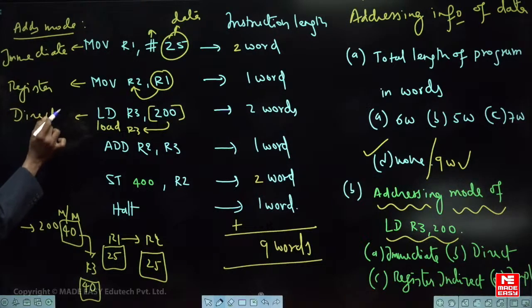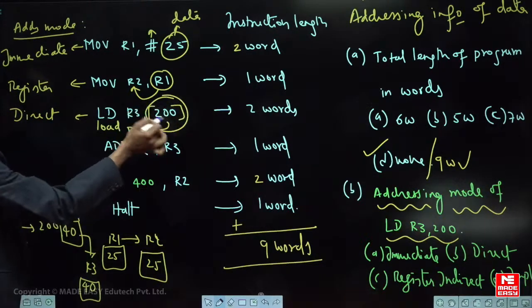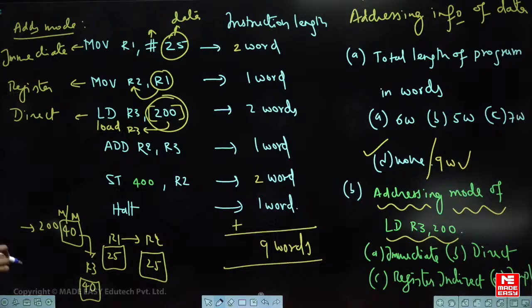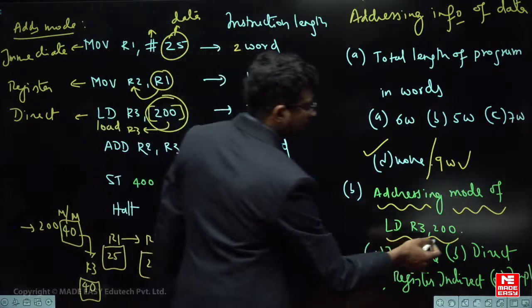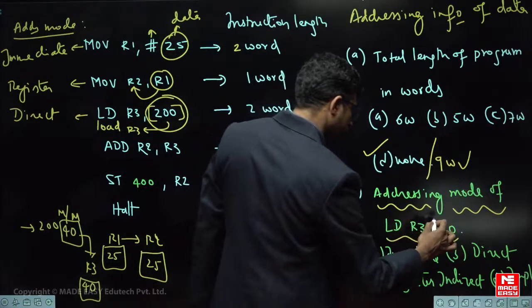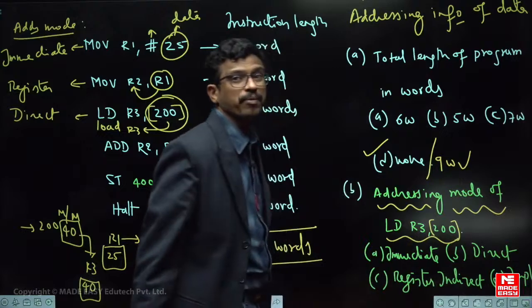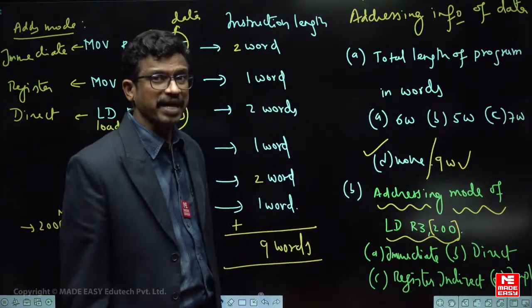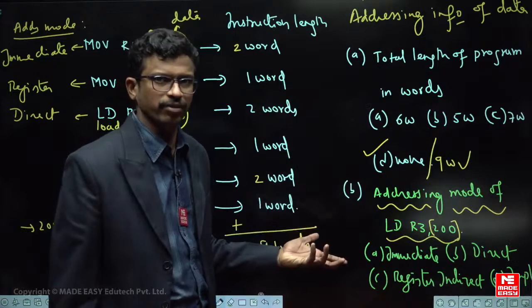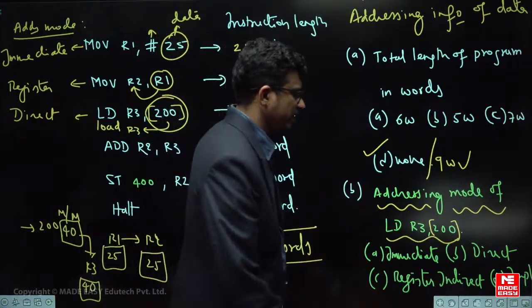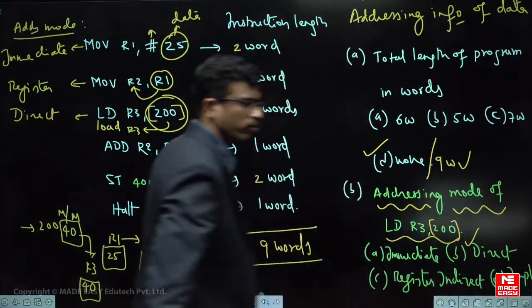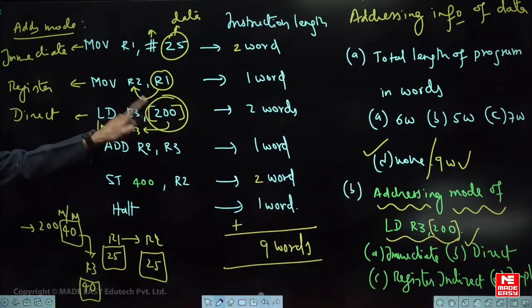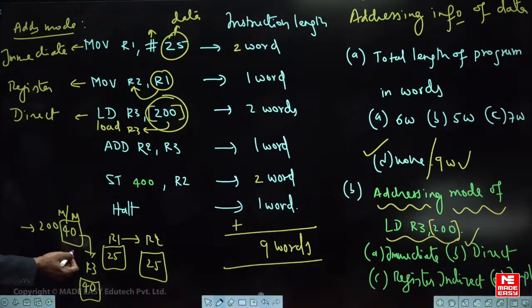So which addressing mode is this now? Direct addressing mode. Direct addressing mode means the address of the data is present in the instruction. So that is the answer. So 200 is what? Address. He may give it like this, or he may also give brackets to this one. Square brackets, not parentheses. Parentheses देने से memory indirect हो जाएगा वो, ठीक है? Right. So what is the addressing mode now? It is simply direct addressing mode. It means data from this memory location is accessed into R3. So let us assume that R3 is having 40.